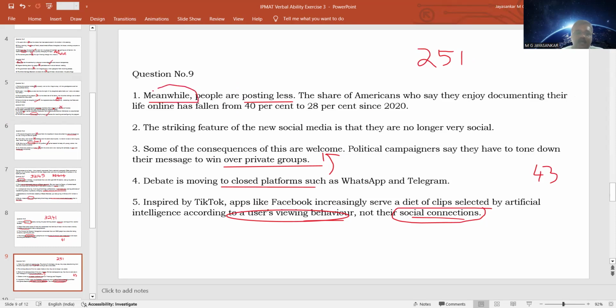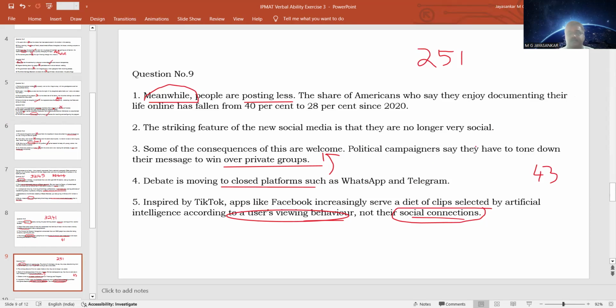Meanwhile means that while the companies are giving the clips based on the viewing behavior, on the people's part, they are posting less. That is the meaning of the word meanwhile. So first, we talk about how the companies are addressing the content to the people. Second, at the same time, people are posting less. The number of posts has fallen.